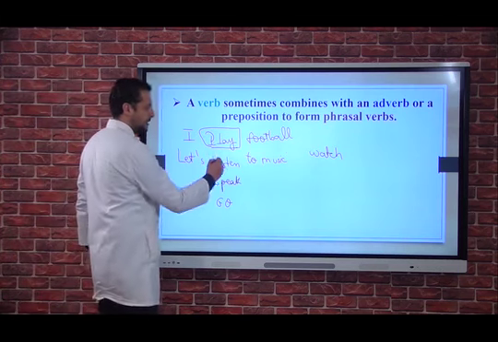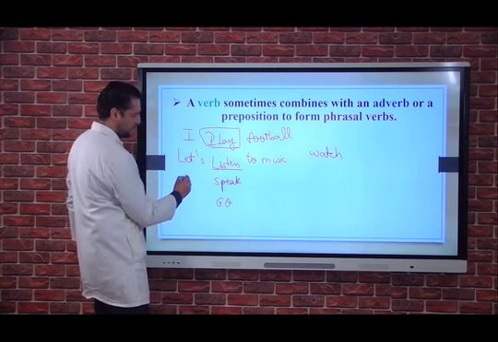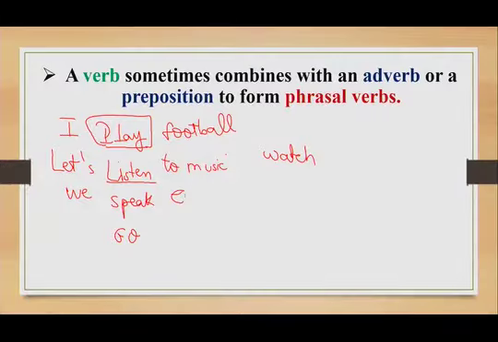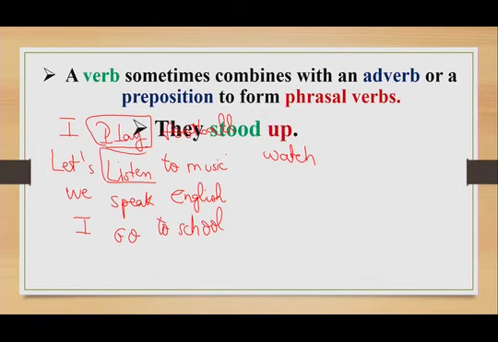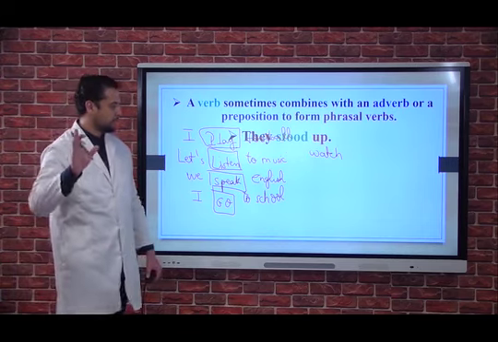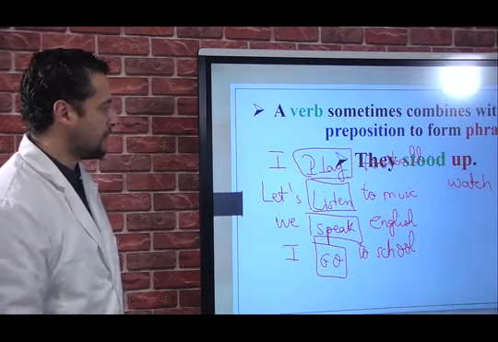We use the verb play, listen, we speak English, I go to school. As you can see, we have the verbs listen, speak, and go, and all these verbs have a clear meaning.